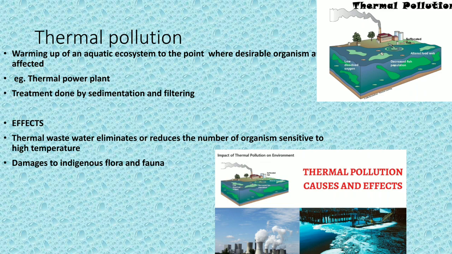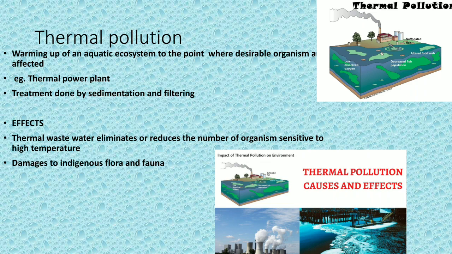The factories or industries release a chemical which is warm or hot, and it directly enters the water, so the water ecosystem gets polluted. In order to avoid this, the industries or factories have to apply coolants, so that the hot chemical cannot enter directly into the water or a lake.